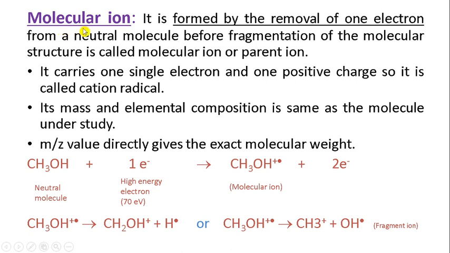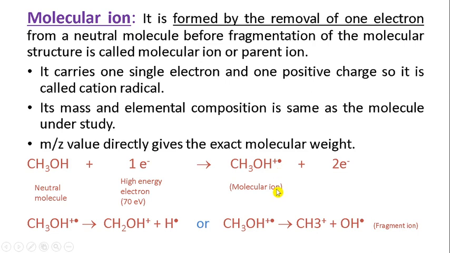First is the molecular ion. This molecular ion gets formed by the removal of a single electron from a neutral molecule in its gaseous state by the bombardment of 70 electron volt of energy. You can see here methanol is the neutral molecule, and when we bombard this molecule with high energy electrons, then this electron ejects one more electron from this neutral molecule, and